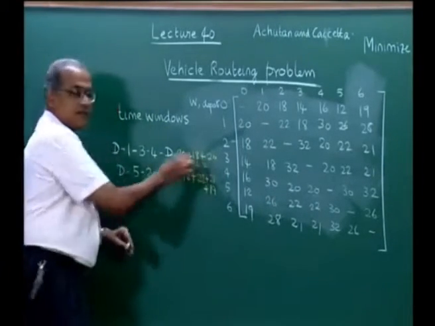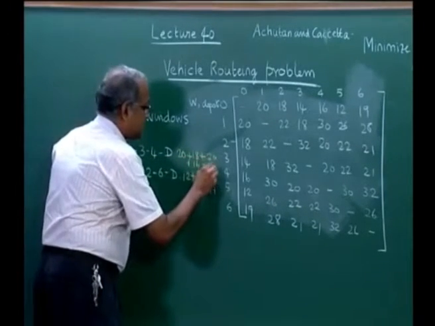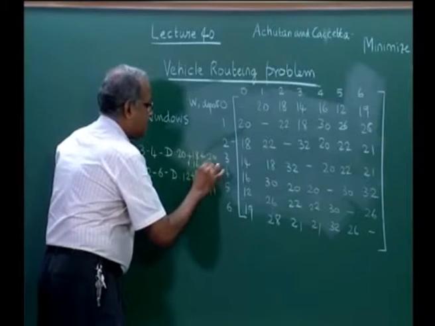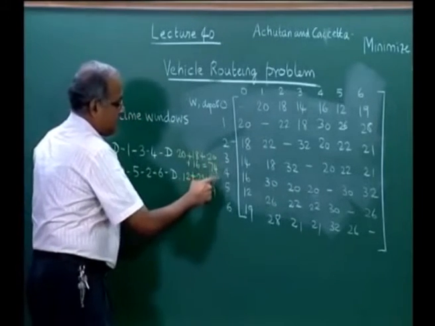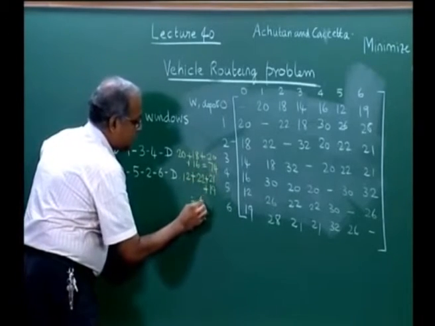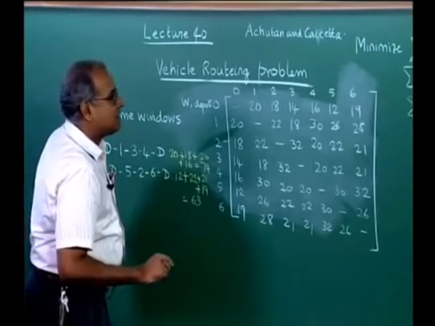So this takes distance equal to 38, 58 plus 16 is 74. This has 23, 24, 44 plus 19 is 63.